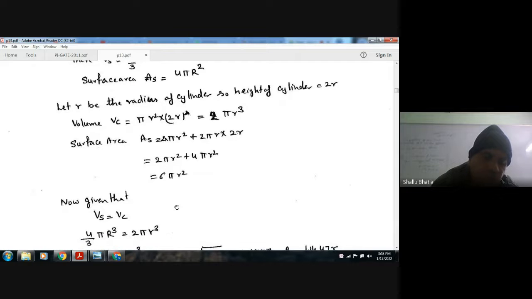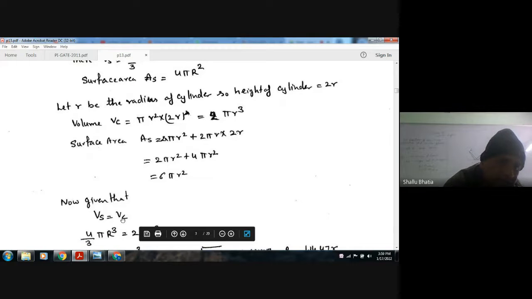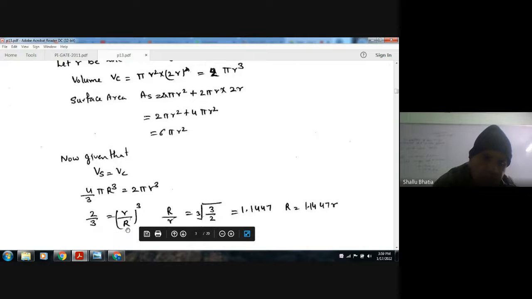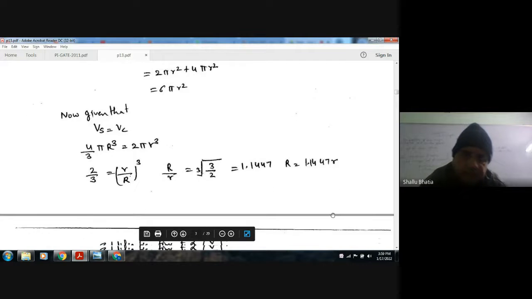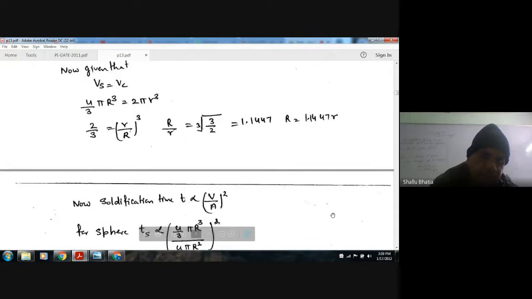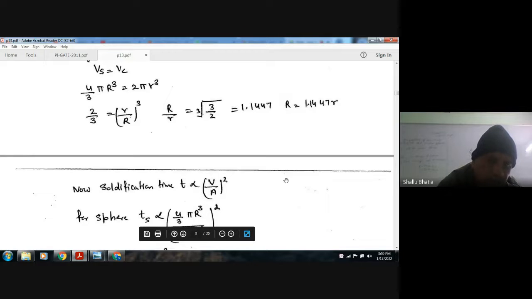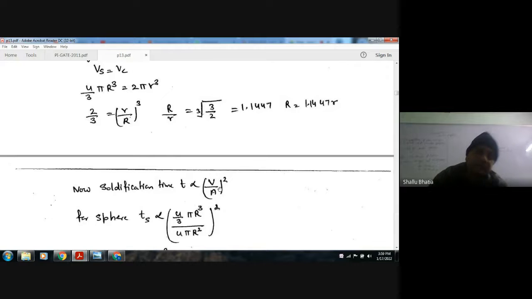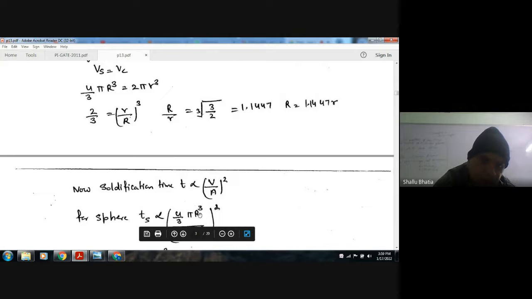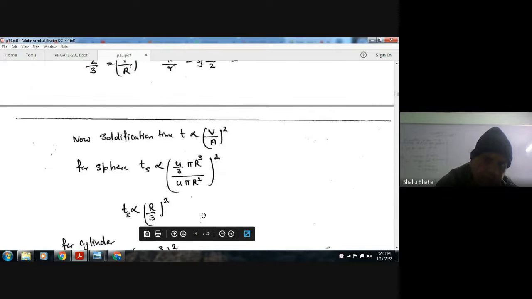As the volume of both sphere and cylinder are the same, keeping the volume same, we can find the R by r ratio, which is 1.147. Now the solidification time is directly proportional to volume by area. For the sphere, putting the value of volume, 4/3 pi R cube, and area 4 pi R square, it will be R by 3.